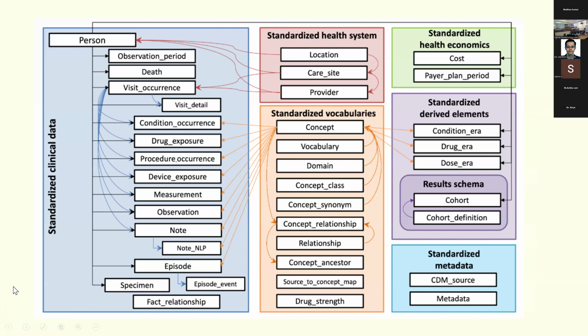I'll just show you an example of how, this is an example of the OMOP CDM. If you see, it gives you a lot of tables. It gives you about 16 tables for standardized clinical data, 3 tables for standardized health system, 2 tables for standardized health economics, and 2 tables for standardized metadata. So what does this all mean? I'll just give you an example.